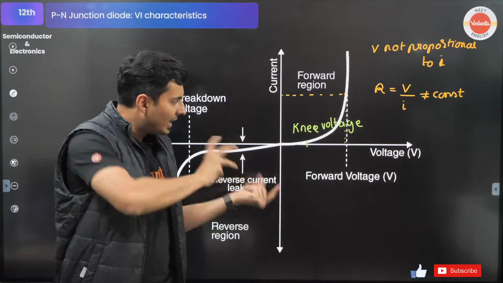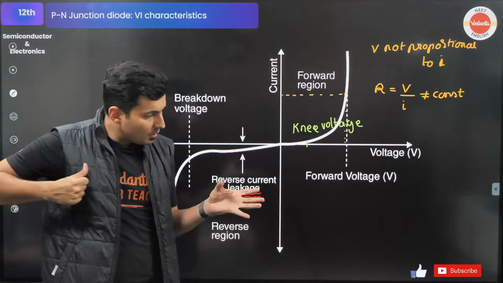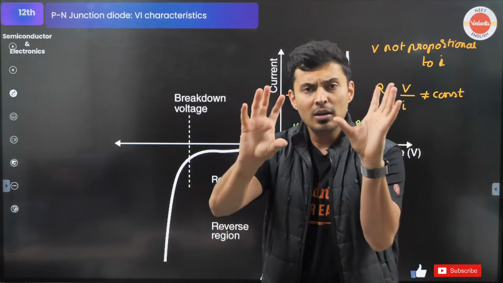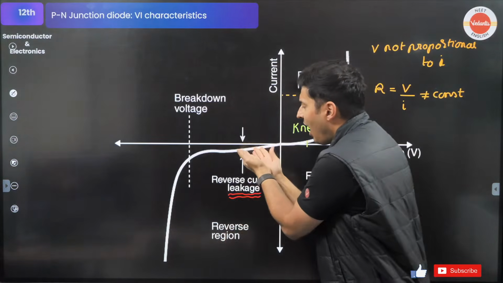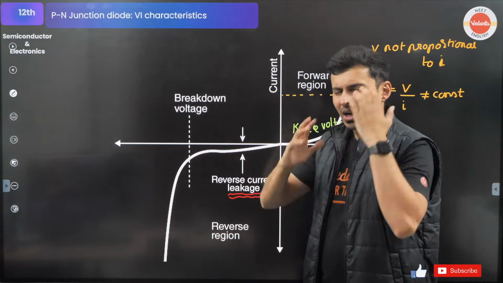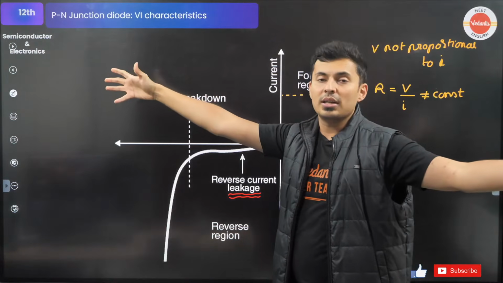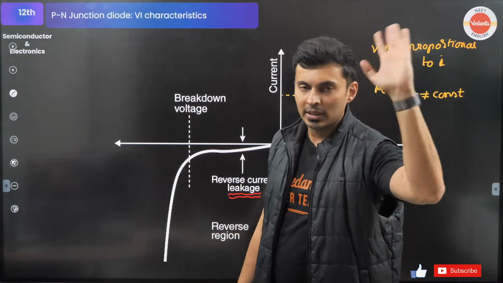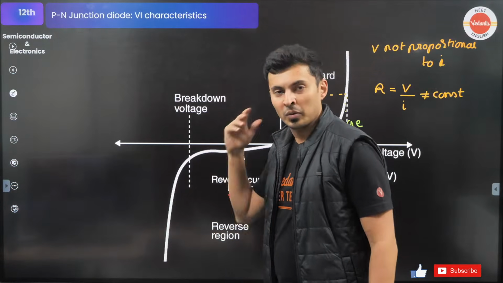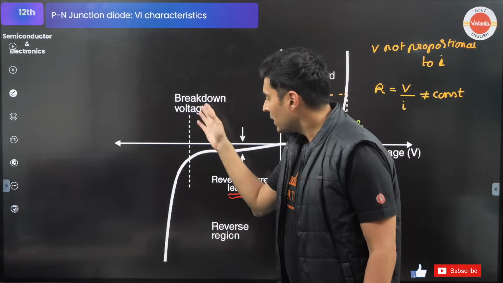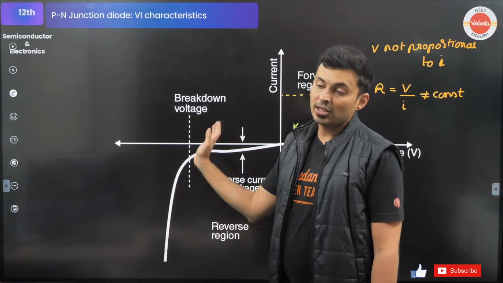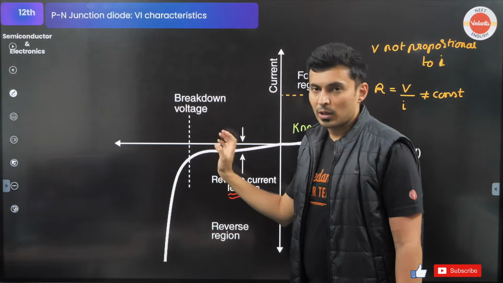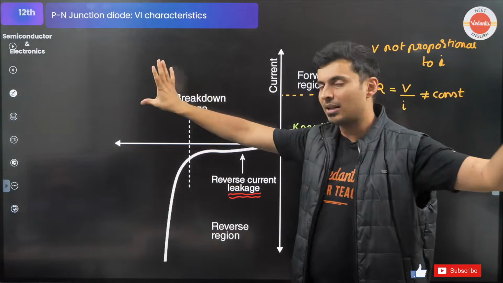If you connect the PN junction in forward bias, it gives good current. If you connect the PN junction in reverse bias, hardly any current is there until you give so much voltage that it breaks down. It's like, okay, it's okay, man, let's just flow. So there is a sudden surge in the current, but that is after breakdown. That happens after a long time. After a lot of voltage, it breaks down. It finally gives up.